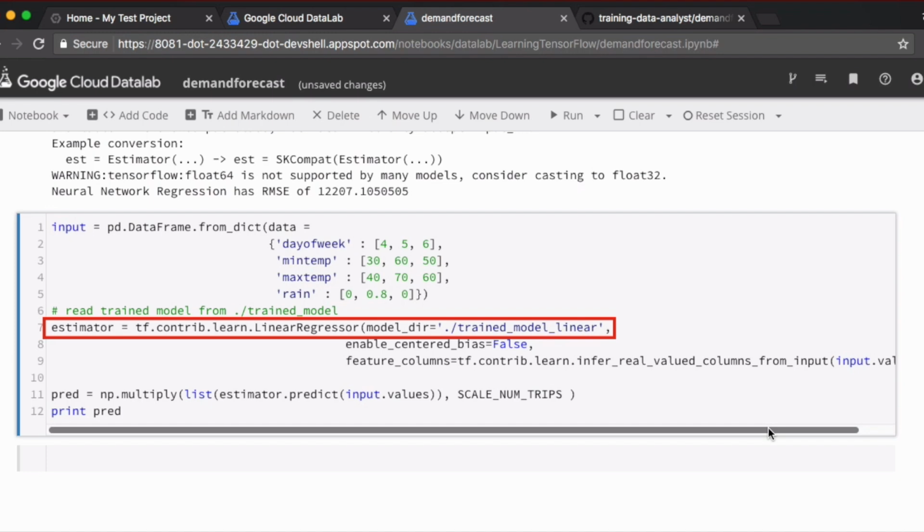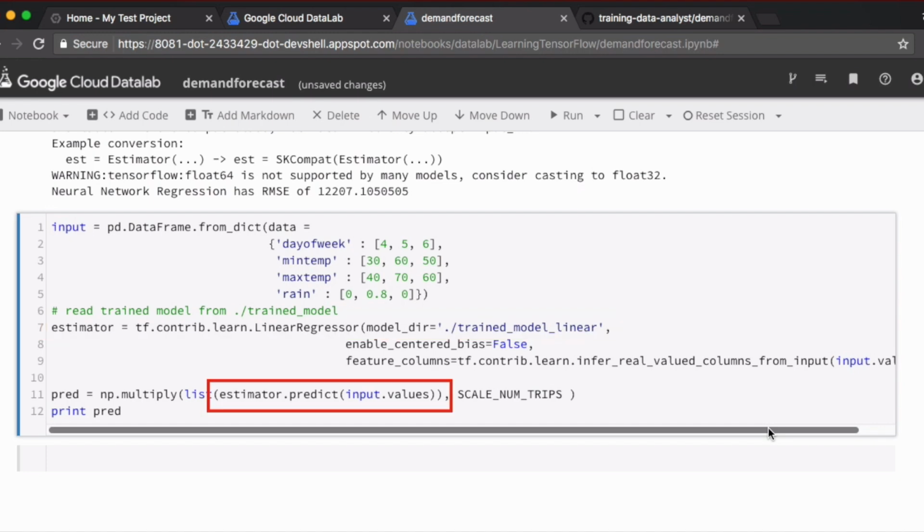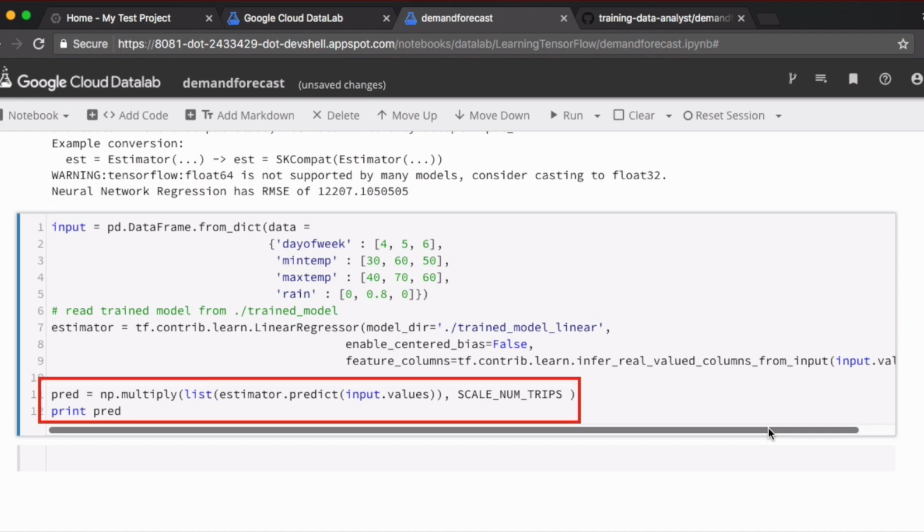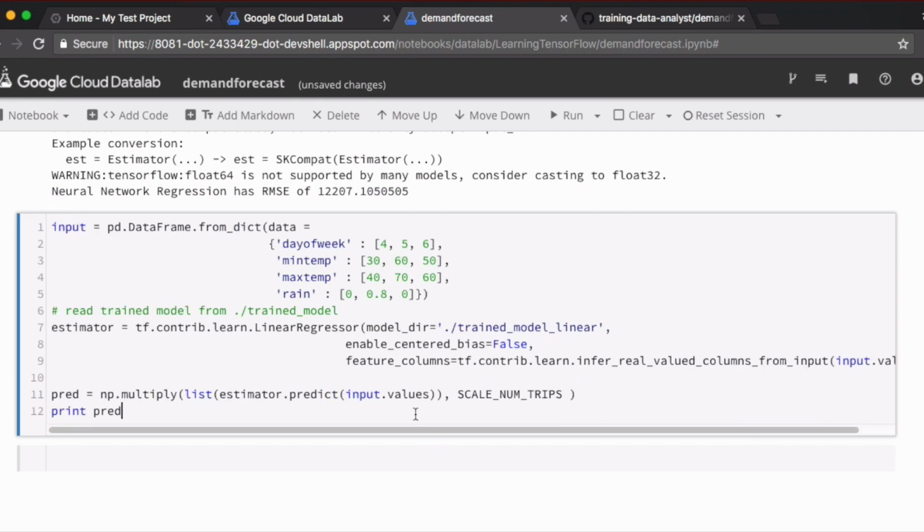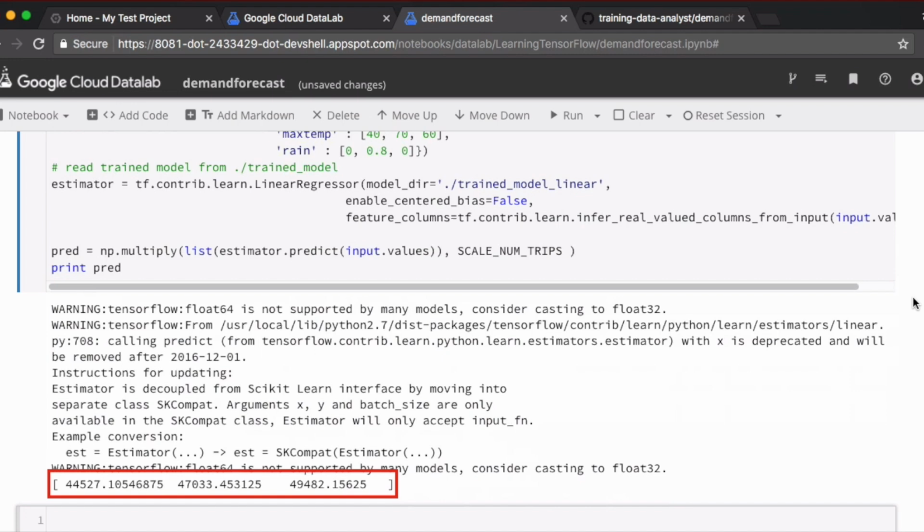Instantiate a trained linear regressor from our model directory. Our model directory will have the weights and biases for the neuron that goes into this linear regressor. We have the estimator instantiated. We can call estimator.predict in order to get our predictions. The predictions need to be multiplied by scale_num_trips so they are in the right range. Run this bit of code, and there you'll see the result.